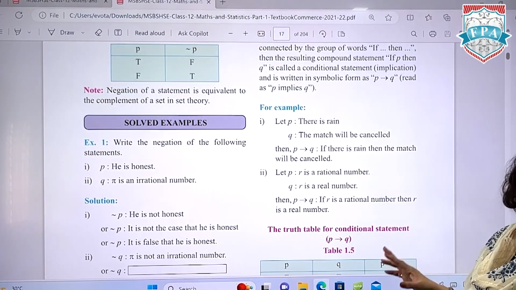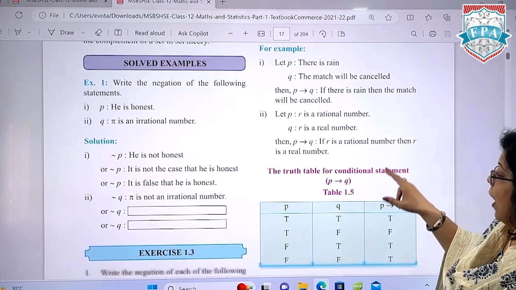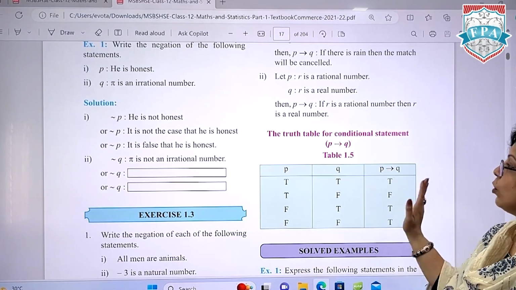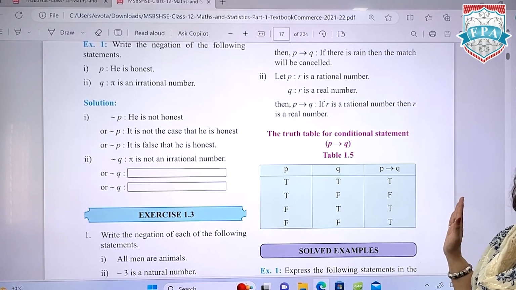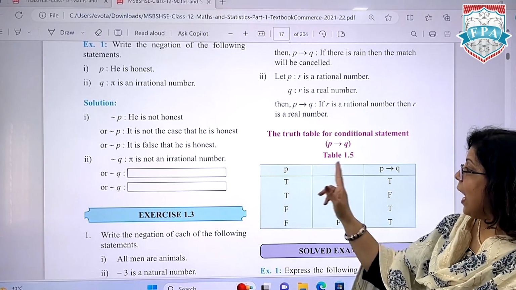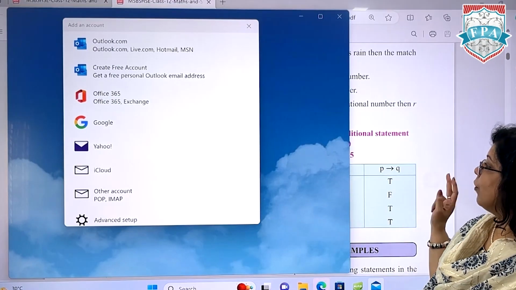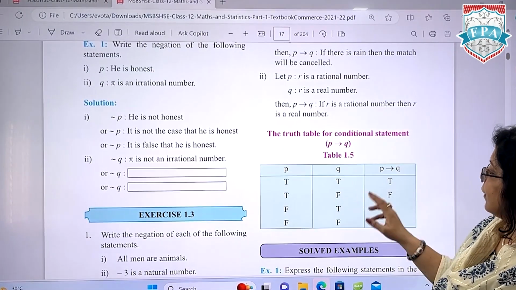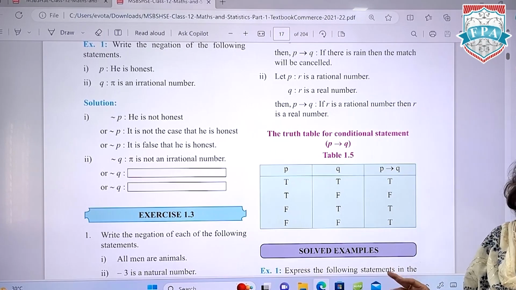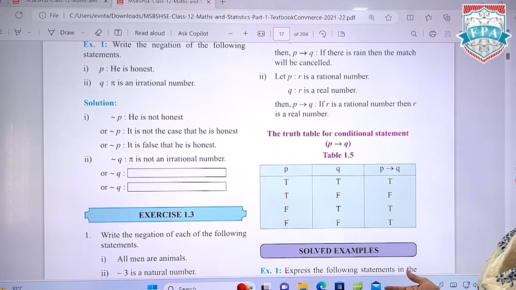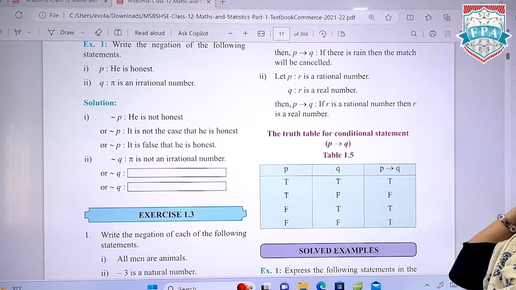Now let's understand the truth table for the conditional statement. P and Q. P is T, Q is also T. If both the values are coming as T, then P to Q will automatically become T. उसमें आपको सोचना ही नहीं है कि if definitely there is rain, then the match will be cancelled.